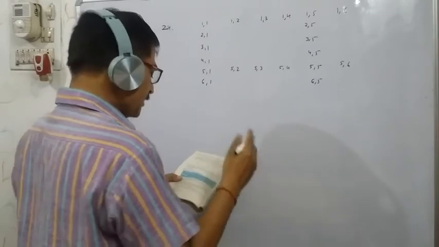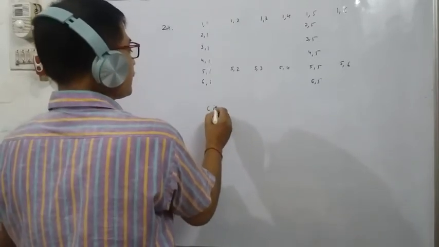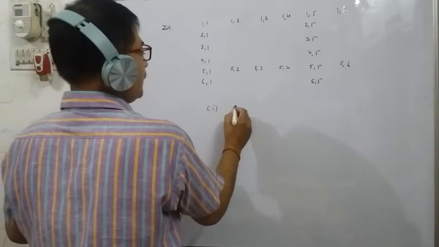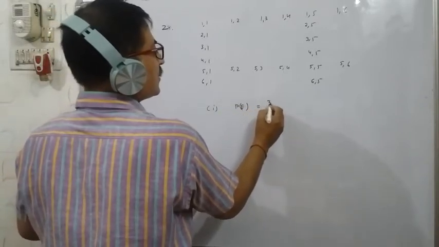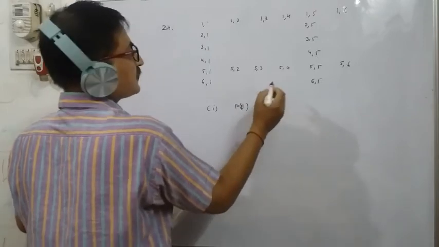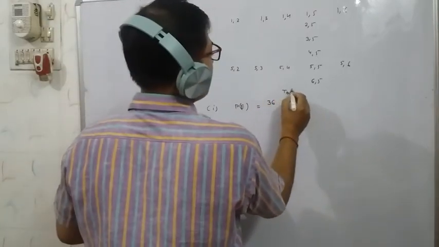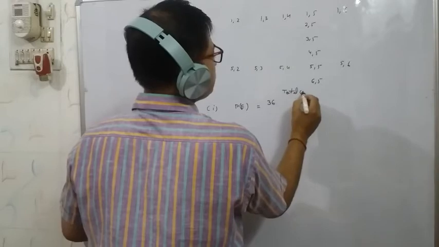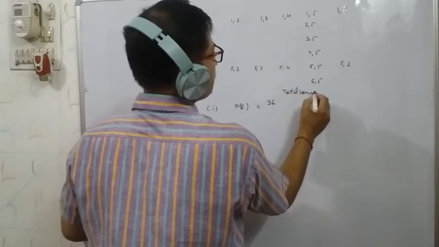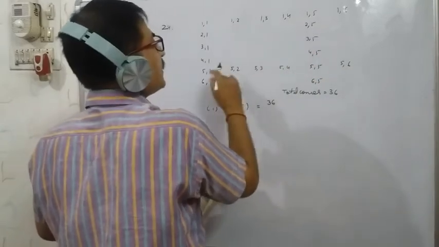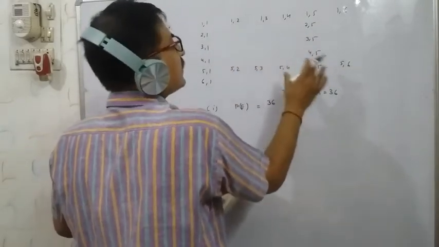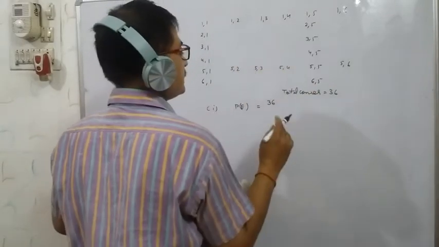Means 5 will not come, that will be P for the first case. Total outcomes are 36. Here, before that, you can write down total outcomes 36, and you have seen that the 5 is coming 11 times, not at other places. Only here, in these 11 places, the 5 is there.